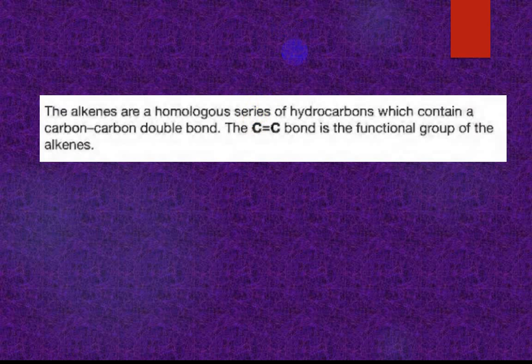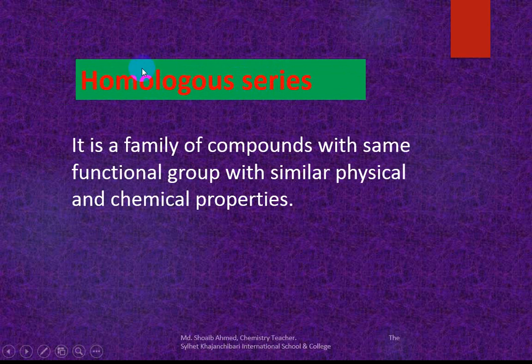The difference is CH2, a methylene group difference. Okay, I will explain this. Look, homologous series. A homologous series is a family of compounds with the same functional group with similar physical and chemical properties.